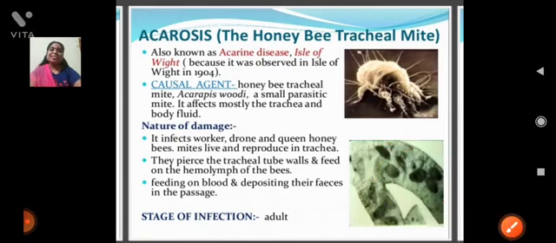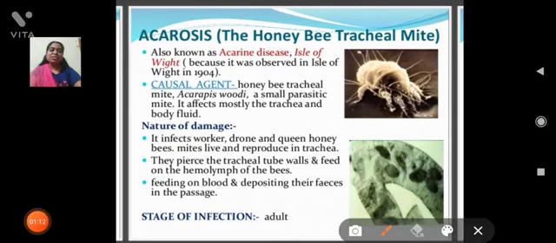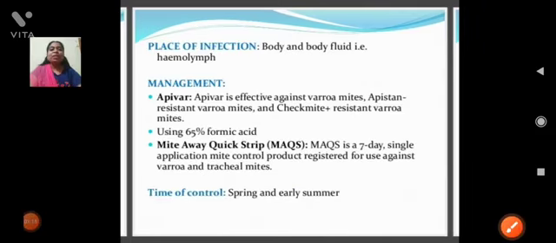Next, the stage of infection is the adult stage, and the site of infection is body fluid. Management means the precautions we can take when we are facing that type of disease. And the time of control is spring and early summer.